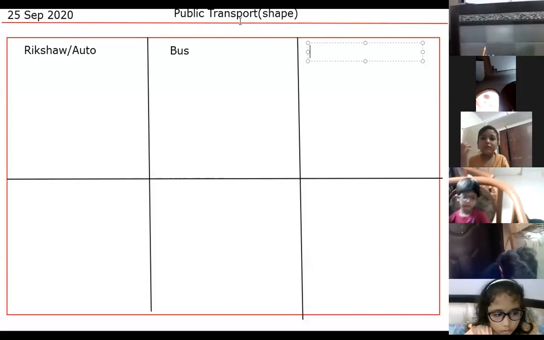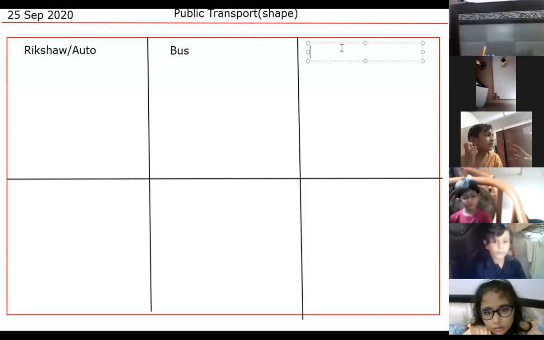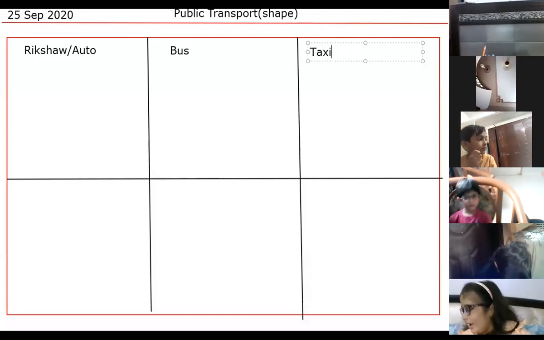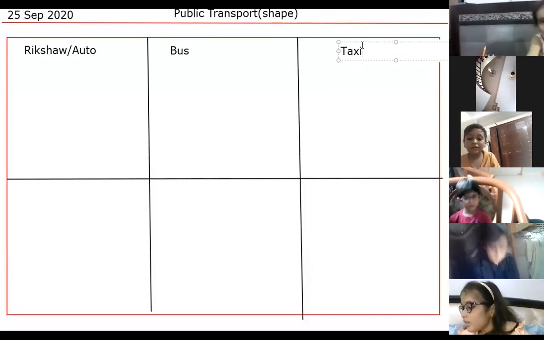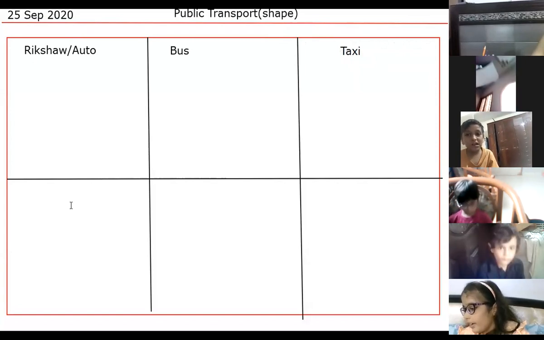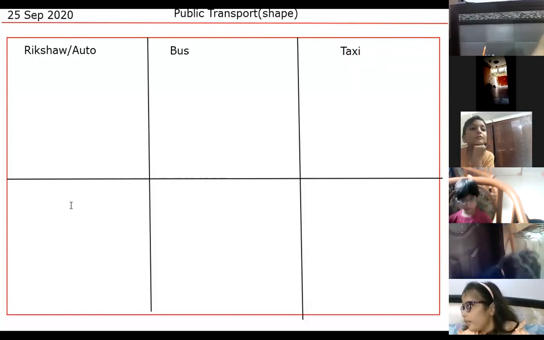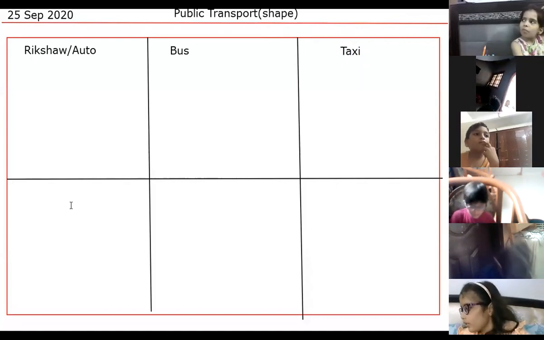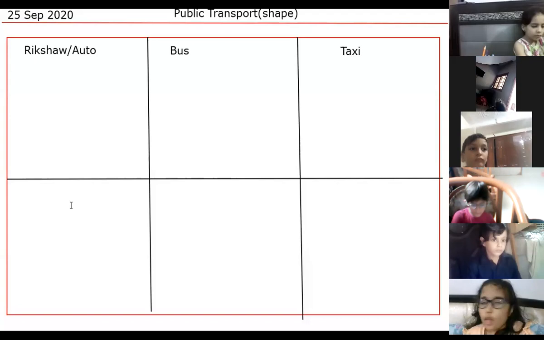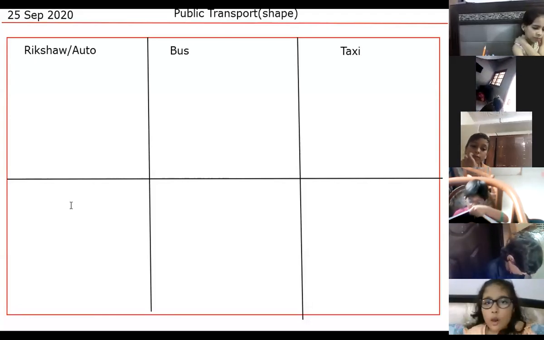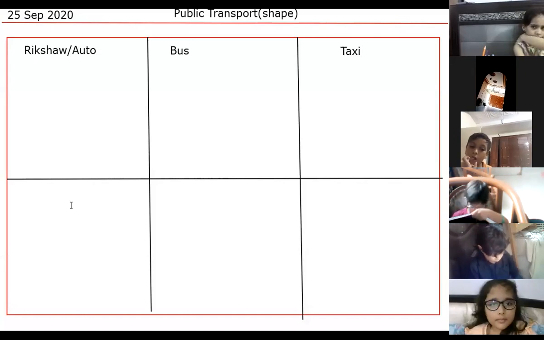Excellent, Aisha. Everyone, the third one we are using as a public transport is the taxi. Now we call it a taxi when a car is used for the public. As a car, that's my car, your car, it's a private name. Car is a private name. Taxi is the name for public transport. Whenever we want to travel in a public car, it's called a taxi.